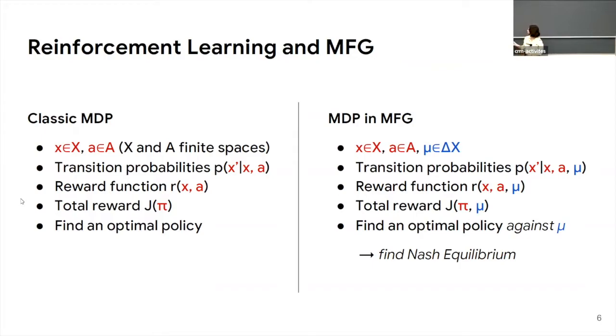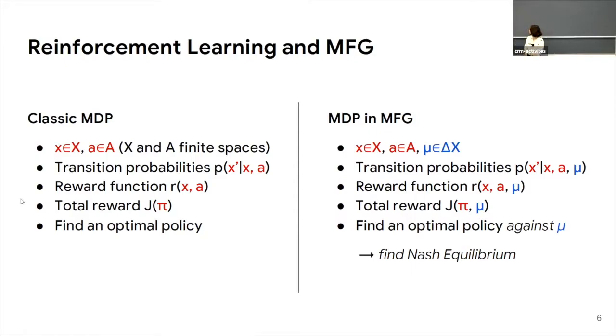But now if we add mean field games on top of that, we have this additional object, which is a distribution mu over the state space. And all our objects now depend on the distribution mu, such as the transition probabilities, the reward function, and the total reward. And now that we have this additional distribution, our goal is to find a Nash equilibrium.